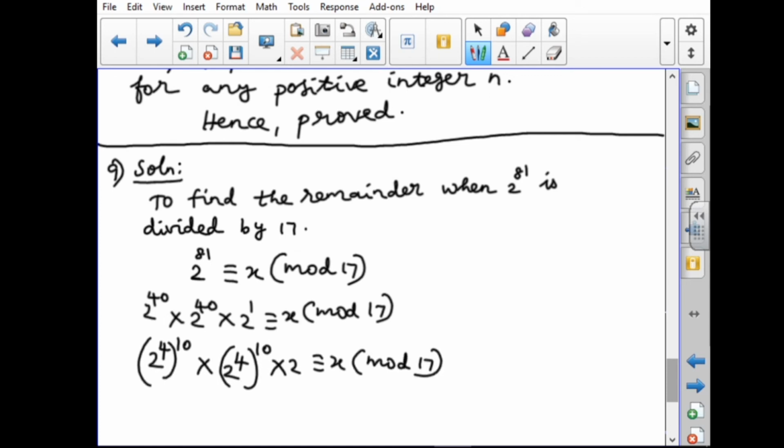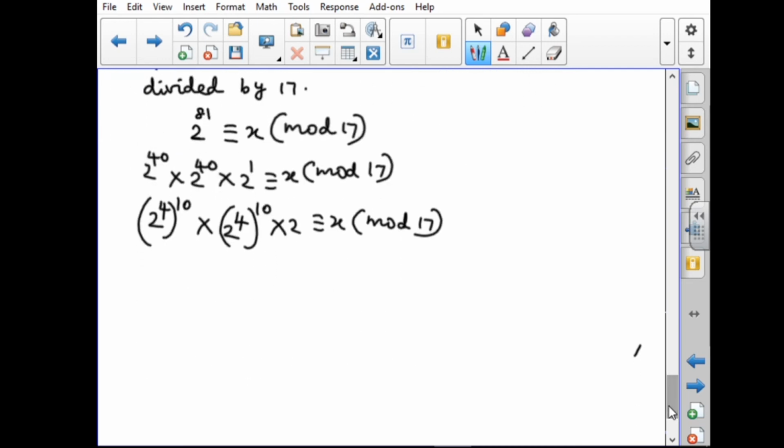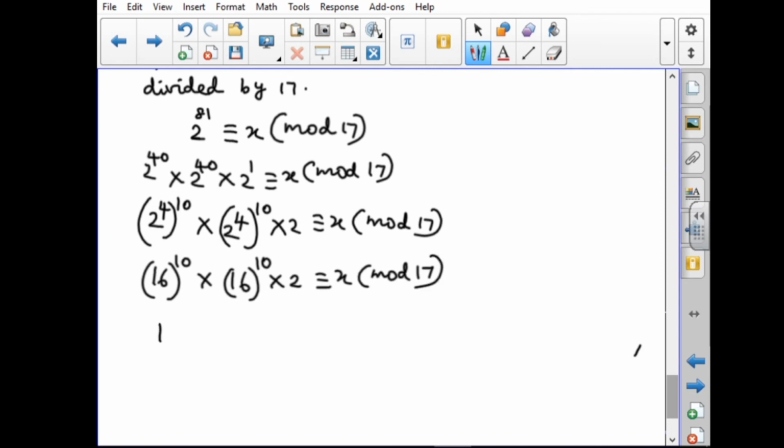2 power 4, we multiply the powers, so 4 into 10 equals 2 power 40. Next 2 power 4 is 16. So 16 power 10 into 16 power 10 into 2 congruent to x mod 17. 16 power 10 we write as 16 power 2 whole power 5, since 5 2s are 10.